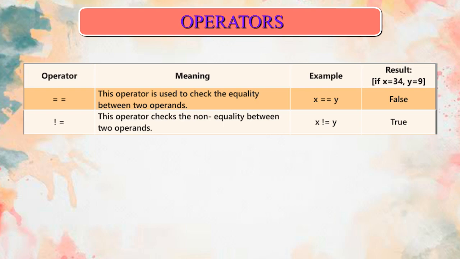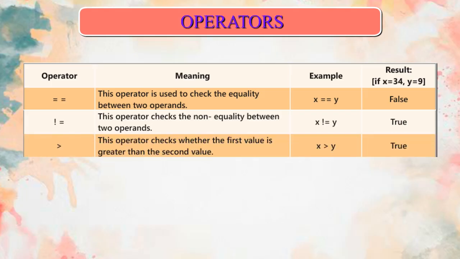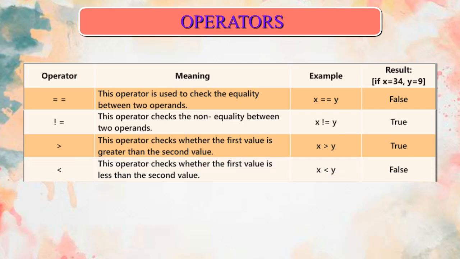Example: x not equal to y. Result: true. Operator greater than: this operator checks whether the first value is greater than the second value. Example: x greater than y. Result: true. Operator smaller than: this operator checks whether the first value is less than the second value. Example: x smaller than y.